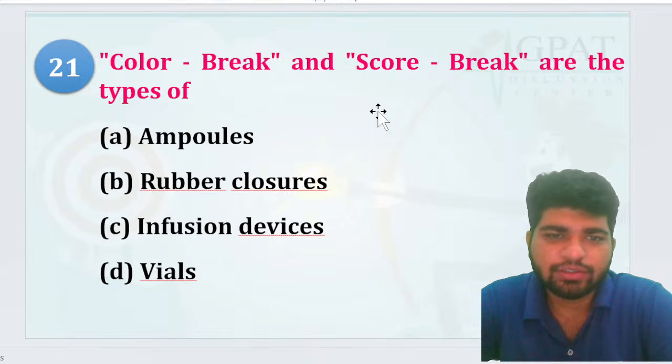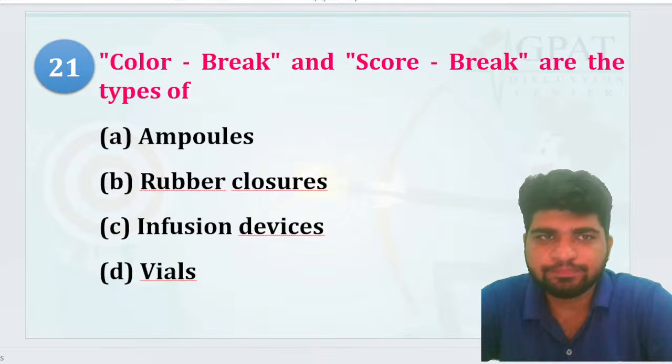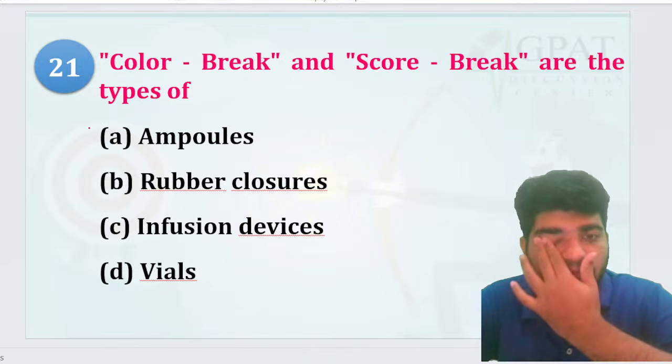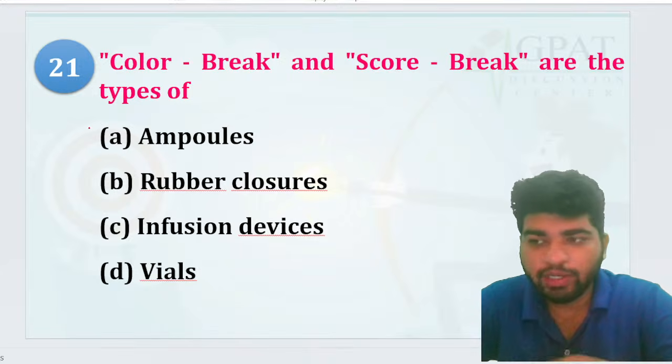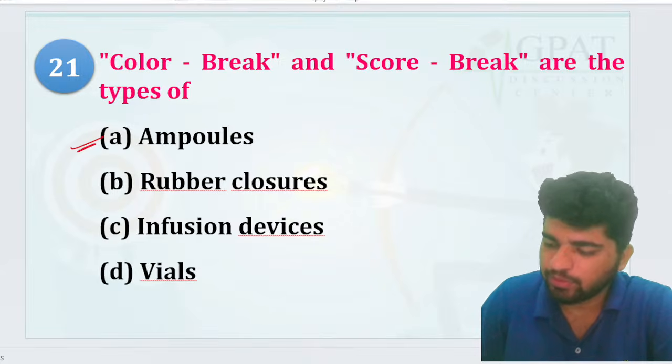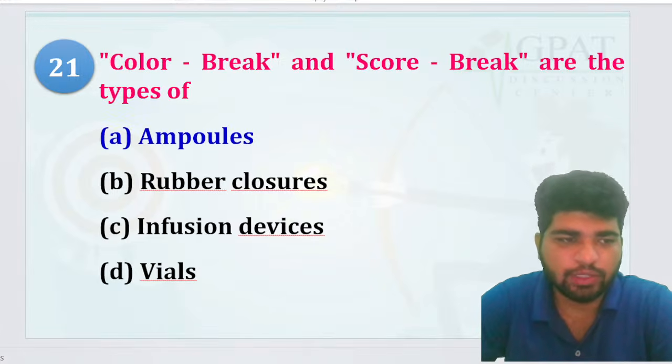चलो, color break, score break are the types of, that is what? Ampules, rubber closure, infusion devices, or vials. That's your ampules itself, right? Very good, very good.